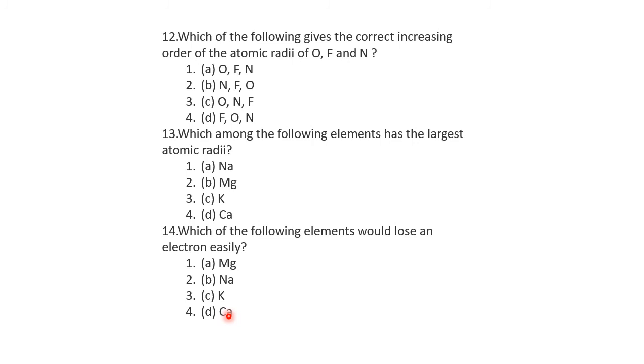That is the point here. It is 2, 8, 8, 1 and 2, 8, 8, 2. It is easy to remove the single electron compared to 2 electrons. Therefore, we can remove an electron easily from potassium. The correct answer is potassium, C.